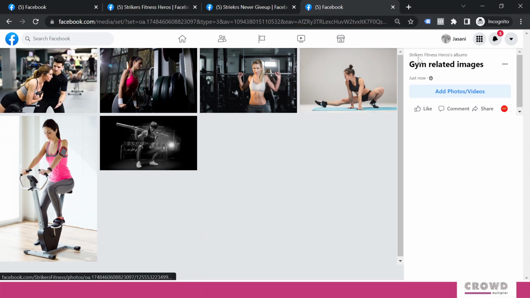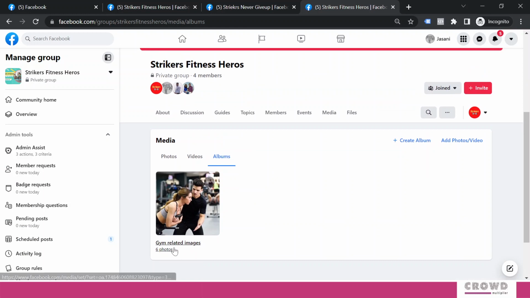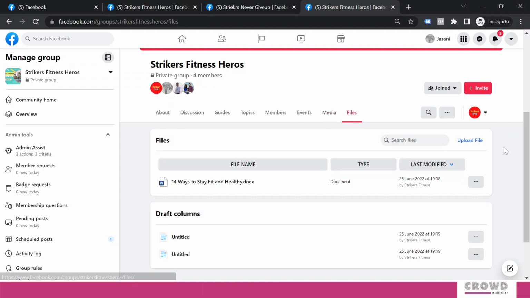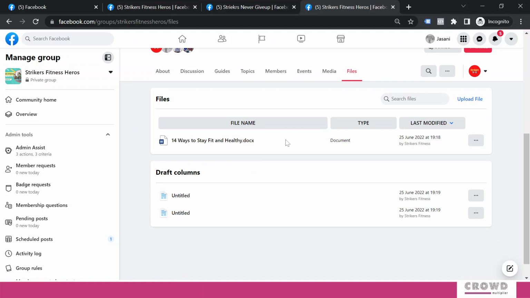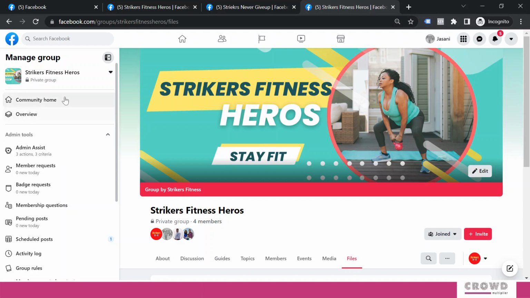and now we have this Strikers Fitness Heroes album, gym related images, and we can see all these images over here. Now we'll go back to our album. So this is the album where we have 6 images. Now under the files, whatever documents you are going to upload will be visible over here, and members can download them. Over here, let's quickly recap.